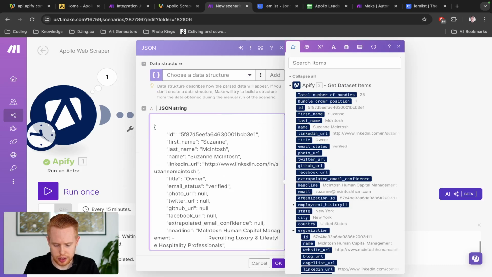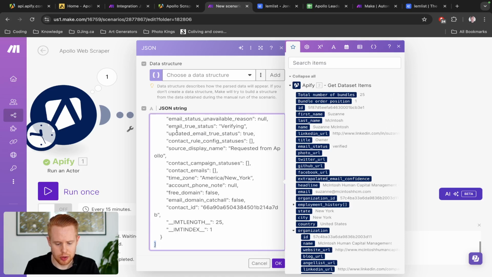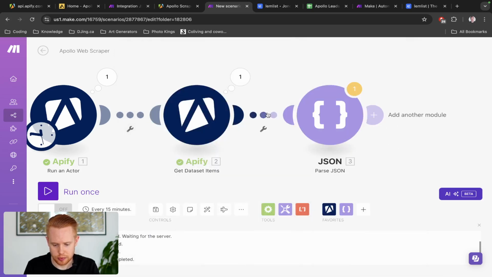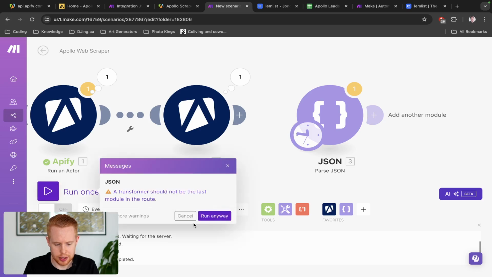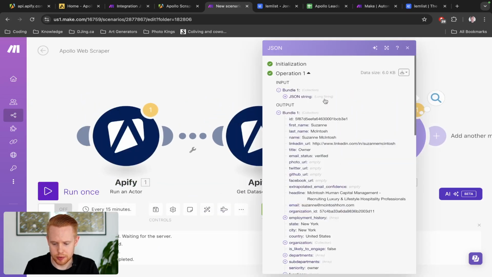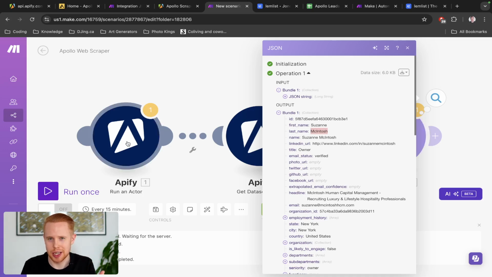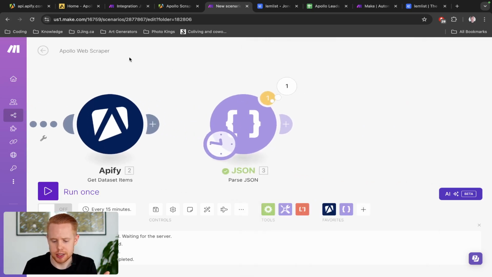So I'm going to add some square brackets, one square bracket at the top here, one square bracket at the bottom here. We're going to unlink this and throw the trigger over here. So now when we run this, and we can ignore this warning, it's going to automatically pull in Susan McIntosh every single time, instantly. We don't have to wait 2 minutes or 3 minutes every single time this actor runs. It's just going to be instantaneous.